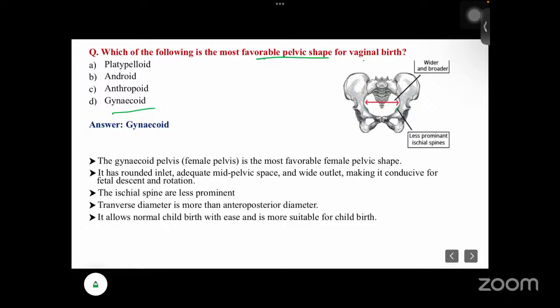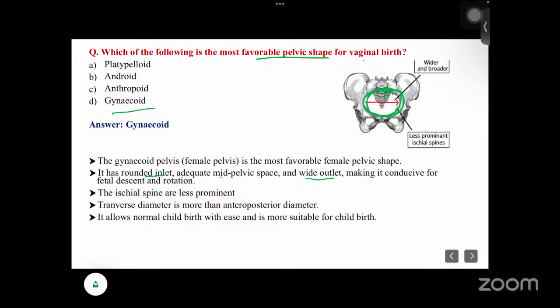Why? The inlet is rounded, and it has an adequate mid pelvic space. The space is very adequate for childbirth, because during labor there are so many processes the baby has to undergo, right? Descent, flexion, so many things. That is why there is adequate space for the baby during childbirth, and the wide outlet makes it conducive for fetal descent and rotation.